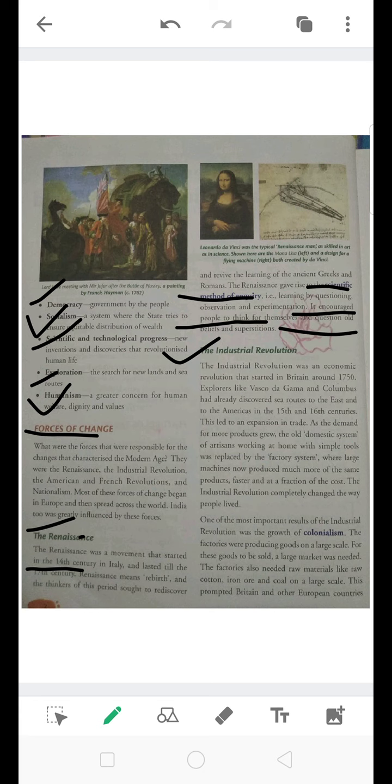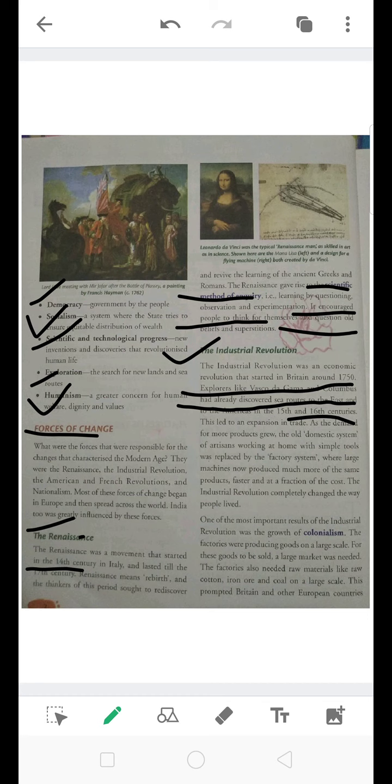Explorers like Vasco da Gama and Columbus had already discovered sea routes to the east and to the Americas in the 15th and 16th centuries. This led to the expansion in trade. Now, because the sea routes were already developed, trade was taking place, and it gave an expansion to trade. As the demand for more products grew, the old domestic system of artisans working at home with simple tools